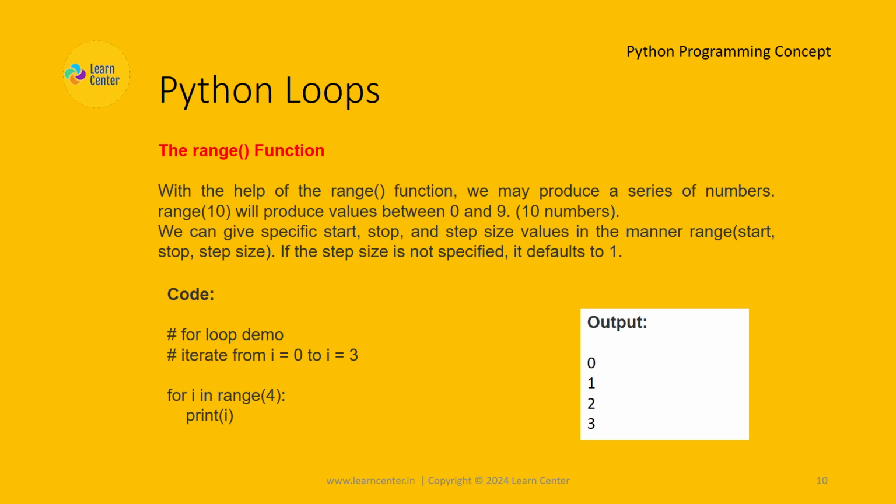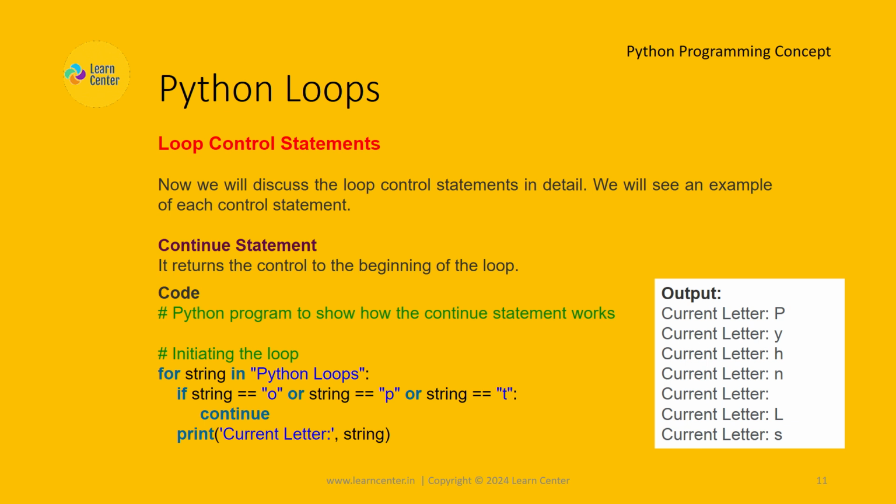Loop control statements. Now we will discuss the loop control statements in detail. We will see an example of each control statement. Continue statement. It returns the control to the beginning of the loop. Python program to show how the continue statement works.